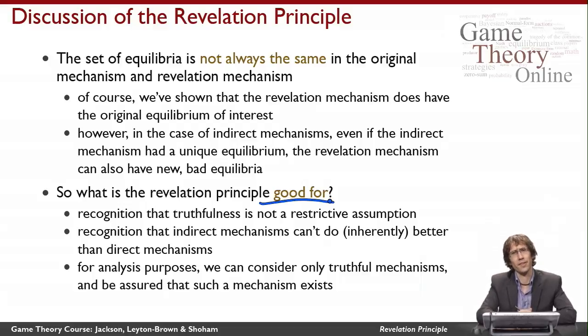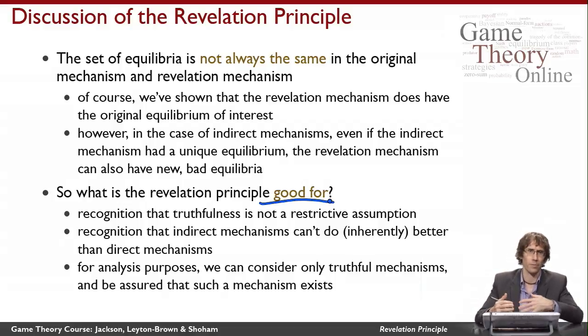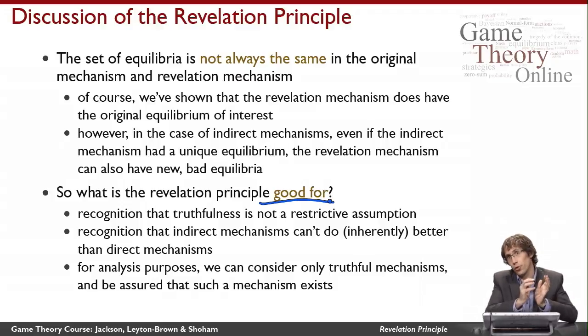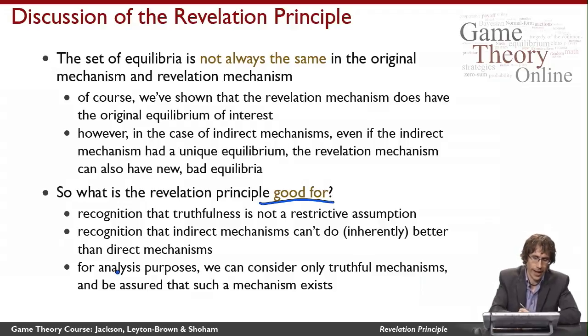Well, there are three ways to see it. It tells us that truthfulness is not a restrictive assumption from the point of view of what can be implemented. Likewise, it shows us that direct mechanisms are not less powerful than indirect mechanisms, which is a bit surprising because it feels like direct mechanisms are much more rich and complicated and they ought to be able to do more. So this tells us, no, truthful and direct mechanisms are enough. If you can show that something is true for truthful and direct mechanisms, you've also shown that it's true for all mechanisms. And that's really important for analysis.